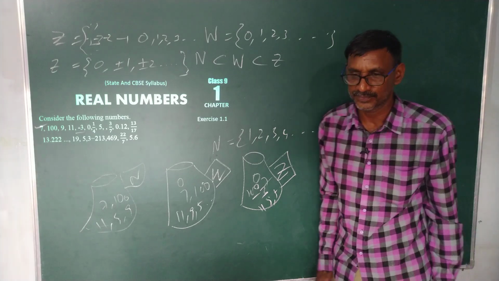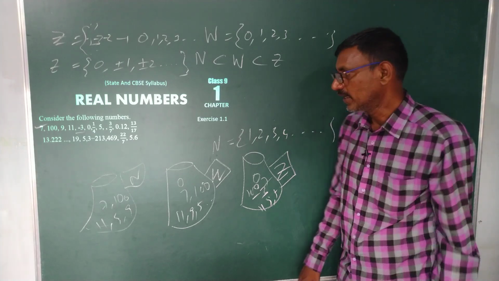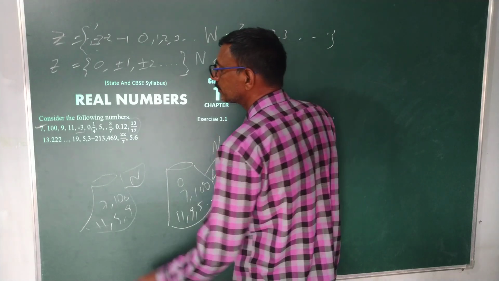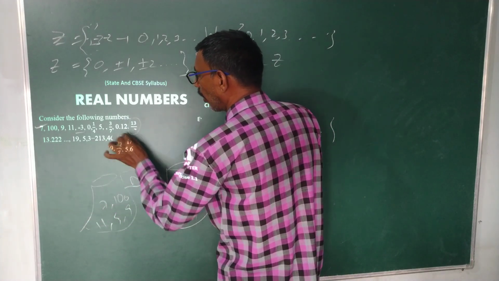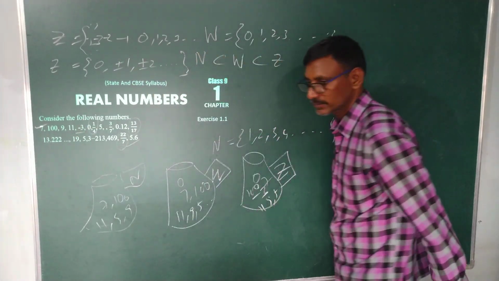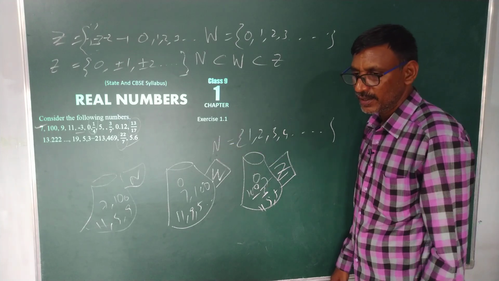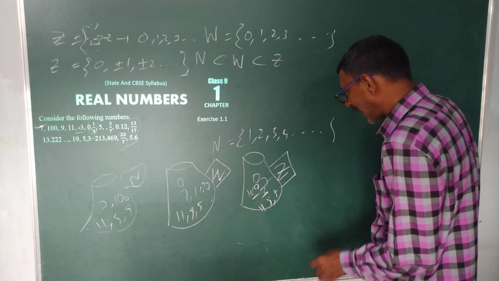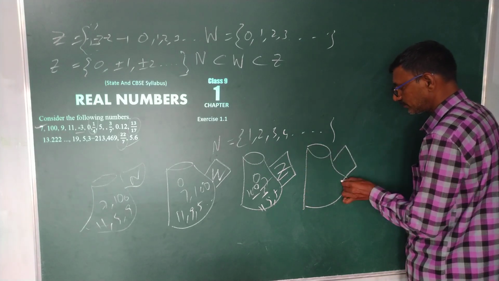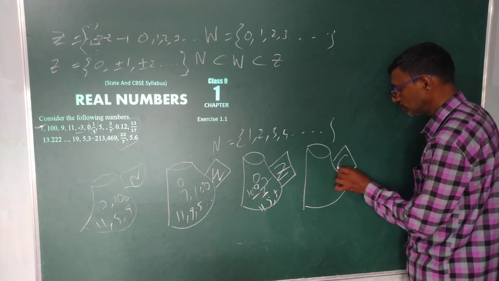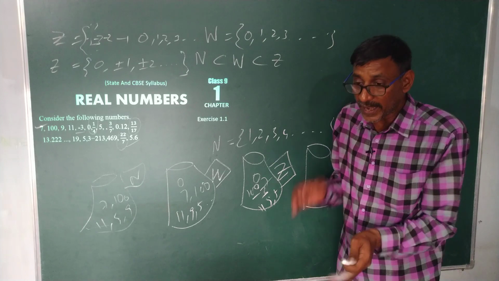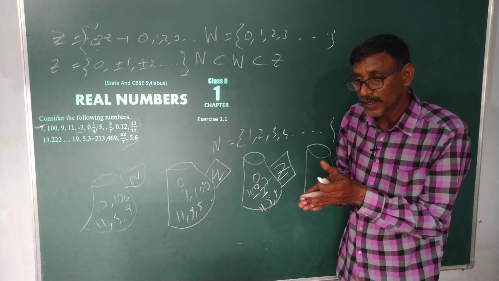Very next one: fractions. See, some fractions I have written here. 13 by 70, 22 by 7, we'll discuss that later, 1 by 4. 1 by 4 is a fraction. So fractions come under Q. Q means what? Rational numbers, in the form of p by q.